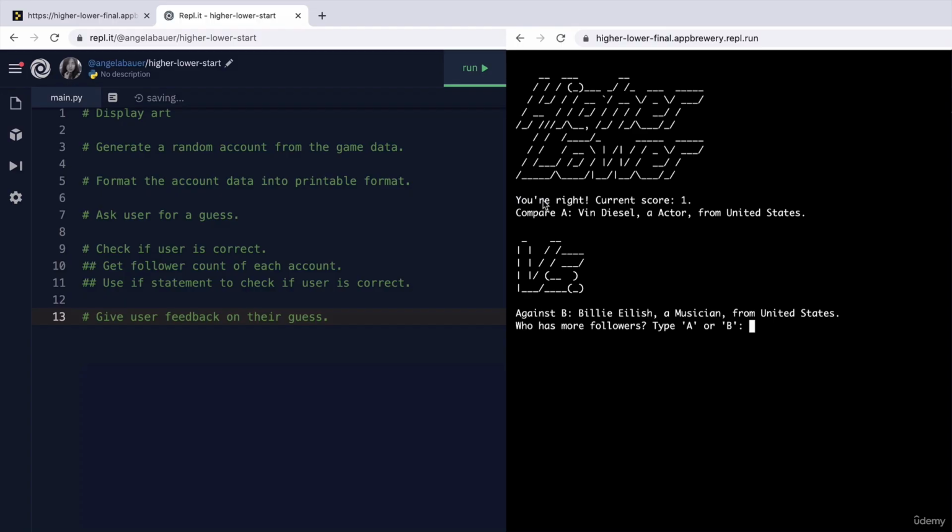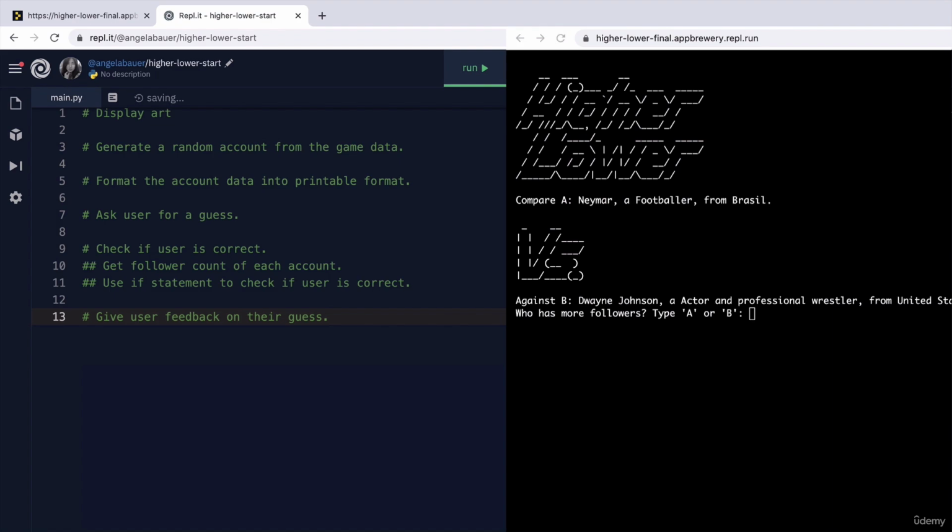Now, in addition to giving them feedback, whether they got it right or got it wrong, it also has a way of tracking score, right? Every time they get an answer right, the score goes up by 1. In addition to all of that, the game repeats itself when the user gets it right.